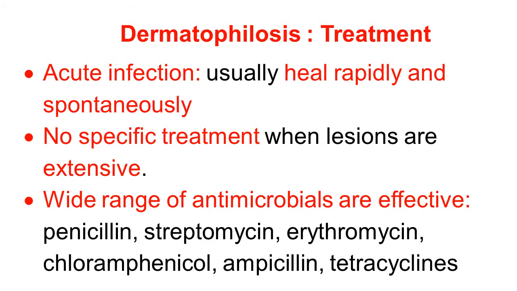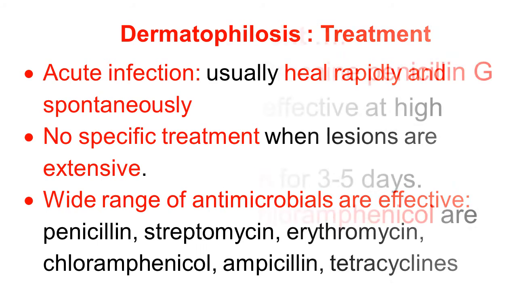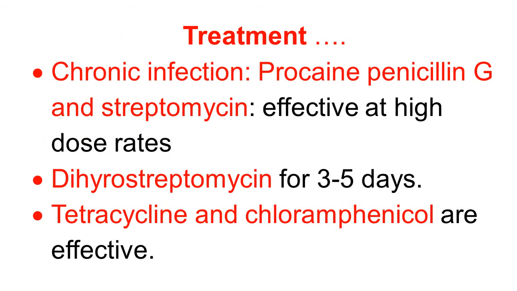Penicillin, streptomycin, erythromycin, chloramphenicol, ampicillin, and tetracyclines are effective at higher doses. Continuing the discussion of the treatment, some of the more effective antibiotics are mentioned here.